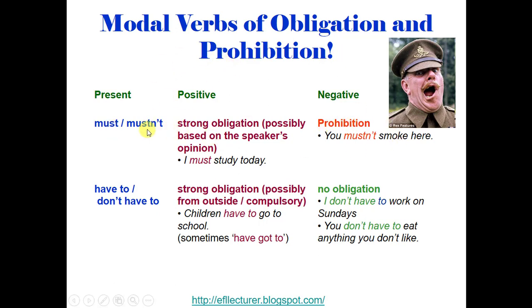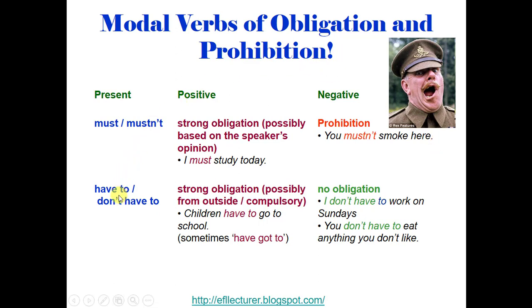The prohibition is always with mustn't. Repeat, mustn't. And the negative part could be must not separated, or we can make it contracted with mustn't. For example, you mustn't smoke here, or we can say you must not smoke here.